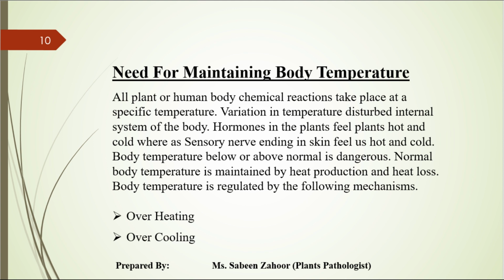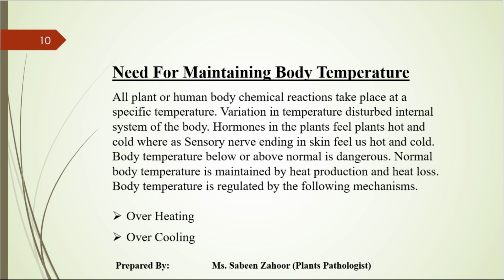Normal body temperature is maintained by heat production and the heat loss. Body temperature is regulated by the following mechanism, because maintenance of the internal body system by the heat production is very necessary. So there are two conditions, overheating or overcooling.